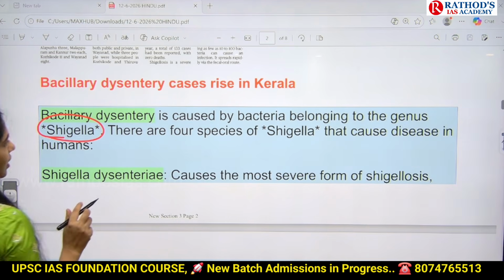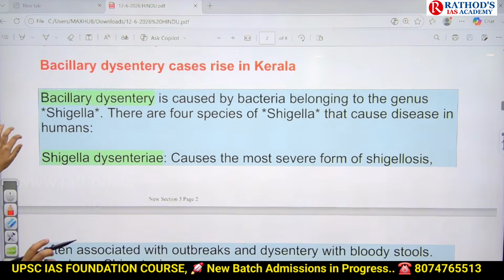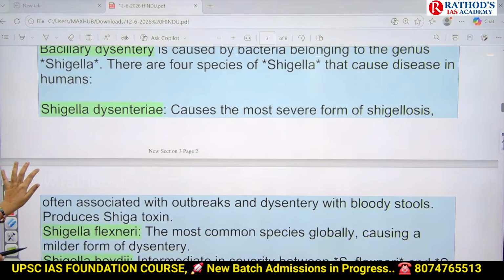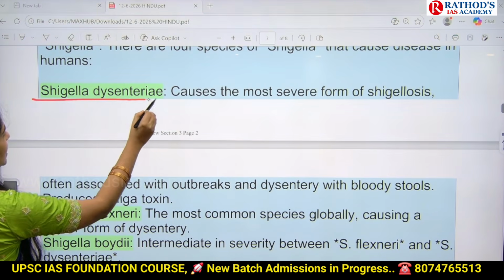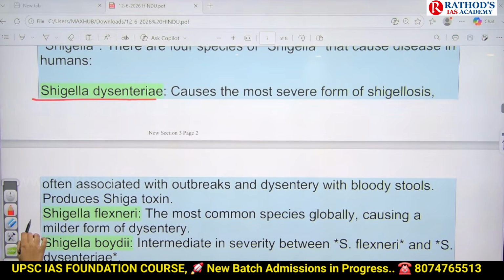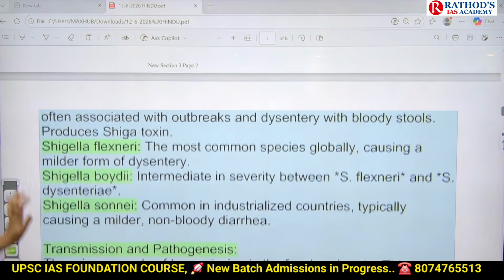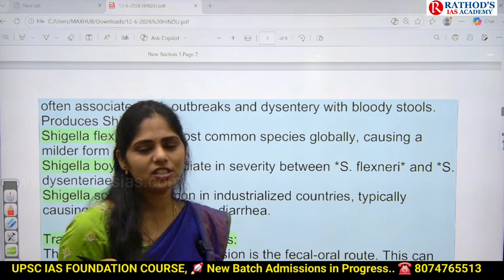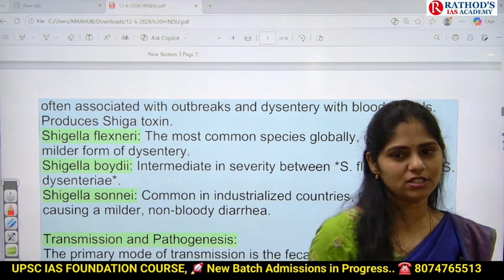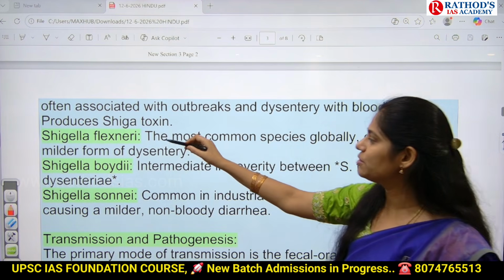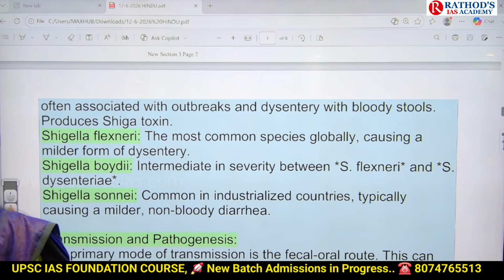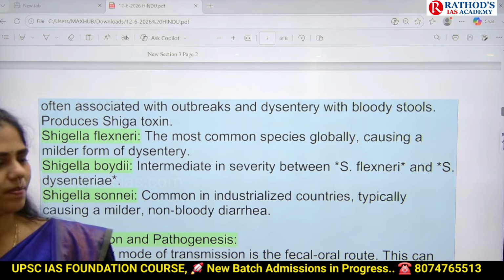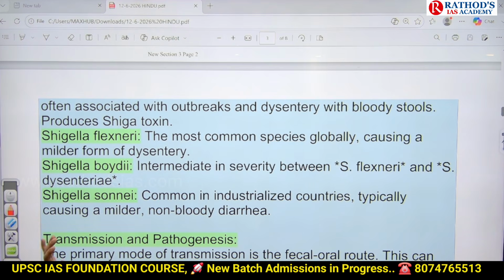Okay, and there are 4 types of this Shigella bacteria which cause this dysentery. The first one is Shigella dysenteriae. No need of remembering this. Shigella flexneri, Shigella boydii and Shigella sonnei. So actually the family of this Shigella has many genera. In that we have 4 types of Shigella which cause bacillary dysentery. So just remember bacillary dysentery is caused by Shigella, which affects your digestive system.